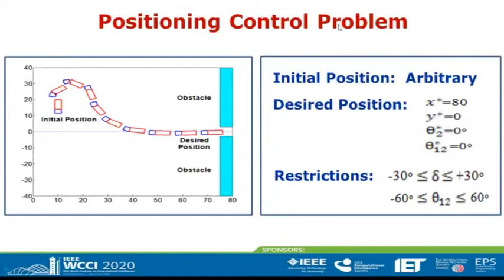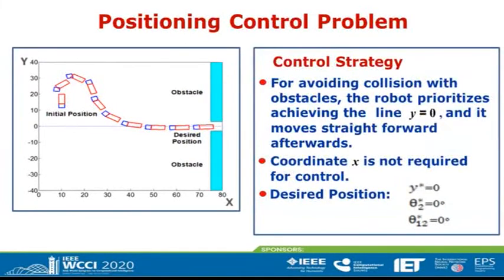First, let's start with positioning control. We want the mobile robot to be able to achieve this final desired position without colliding with the obstacles at both sides of the desired position. These are the values of the desired position: x asterisk equal to 80, y asterisk equal to 0, and angles theta 2 asterisk and theta 1,2 asterisk equal to 0. Also, we have to fulfill the following restrictions. The steering angle delta should be in the range between minus 30 degrees and 30 degrees, and the angle between truck and trailer, theta 1,2, should be between minus 60 degrees and 60 degrees in order to avoid undesired jackknife positions.